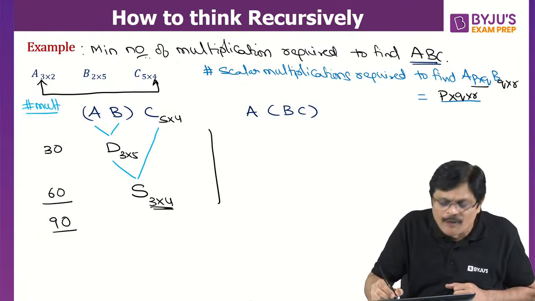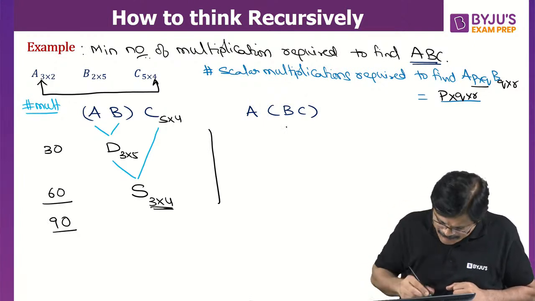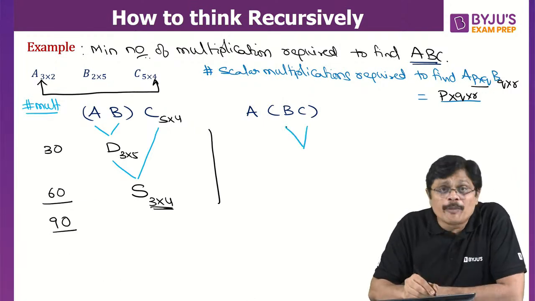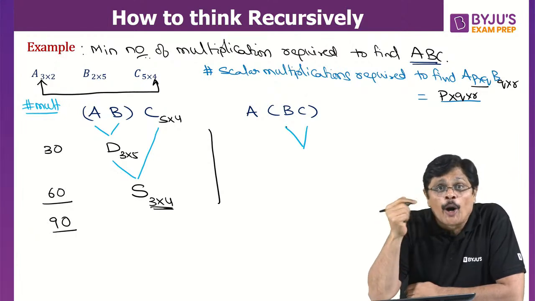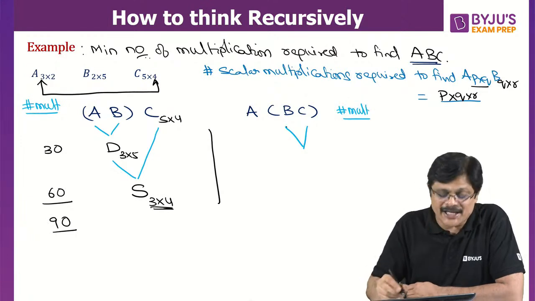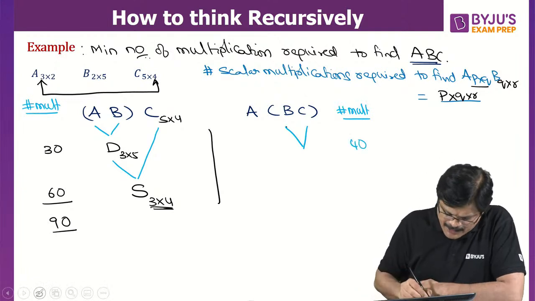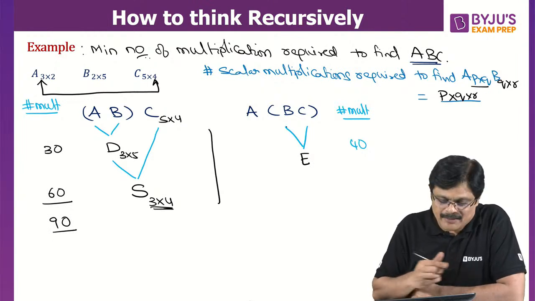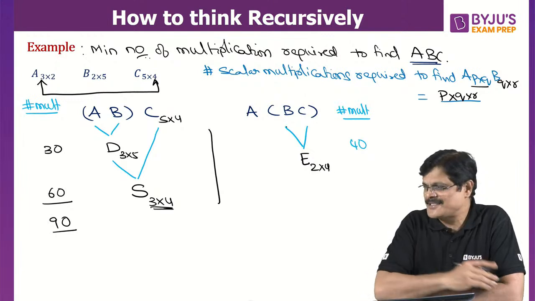If I multiply in this order, what about the number of scalar multiplications? Here, first of all, I have to multiply B with C. B is a 2 by 5 matrix and C is a 5 by 4 matrix. 2 by 5 into 5 by 4. How many multiplications are required? 2 fives are 10, 10 fours are 40 multiplications are required. Suppose this answer is some E matrix. What about the order of E? Because 2 by 5 into 5 by 4 means the order of E will be 2 by 4 matrix.